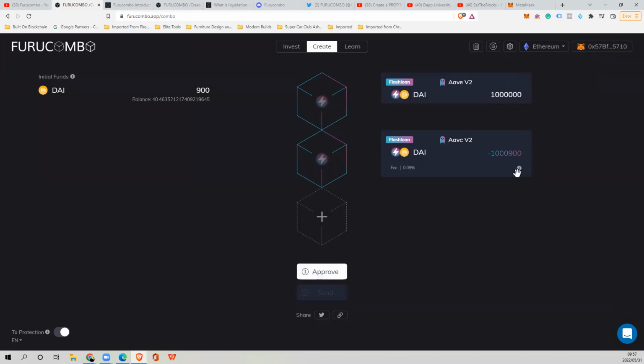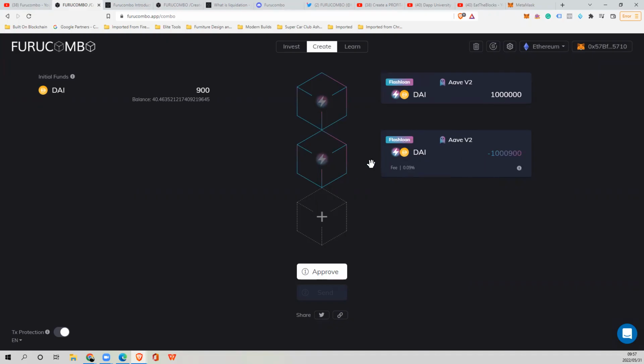So if we click on this here, right? Flash loans let you borrow liquidity from Aave, but you must pay back in a single transaction. When setting up the loan, two cubes will appear as a pair. The first cube means borrowing, and the second cube means paying back with a small fee charged per Aave. So the 0.09% here is the amount that we're going to have to pay back. So if I'm borrowing $1 million US, I need to pay back $1,000,900 US, right? So this is the flash loan being borrowed, and this is the flash loan being repaid.